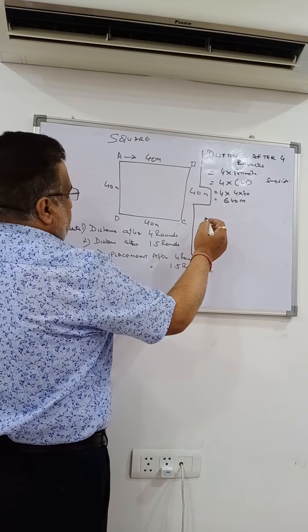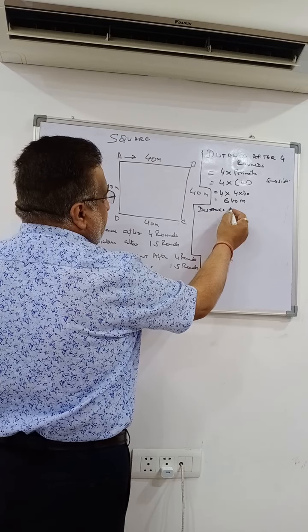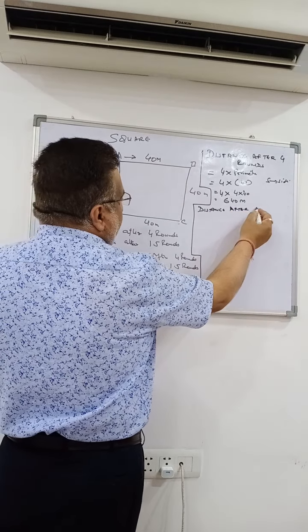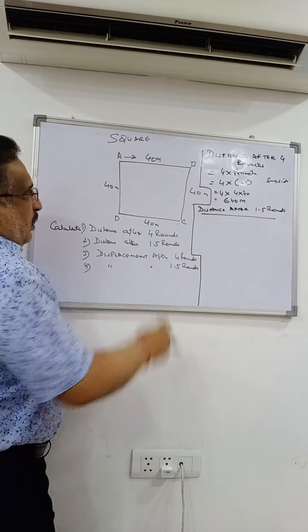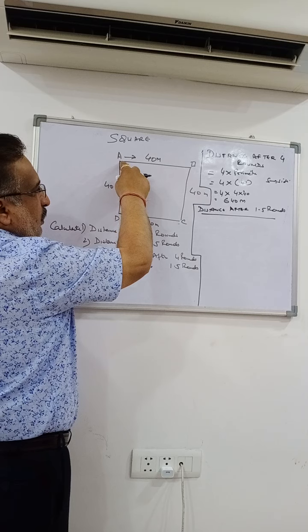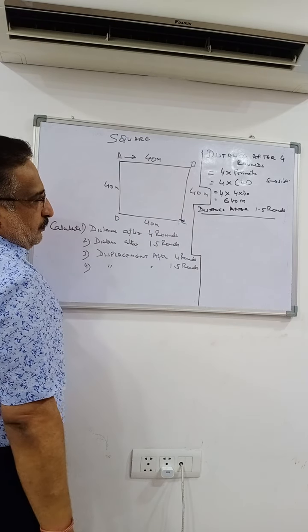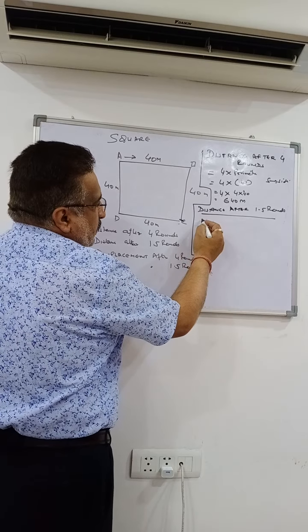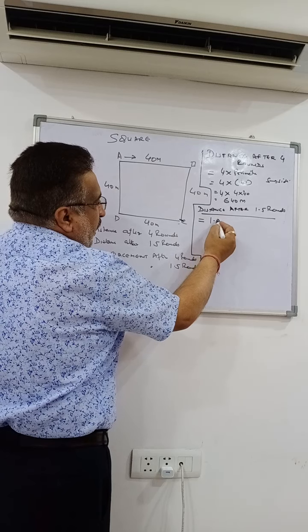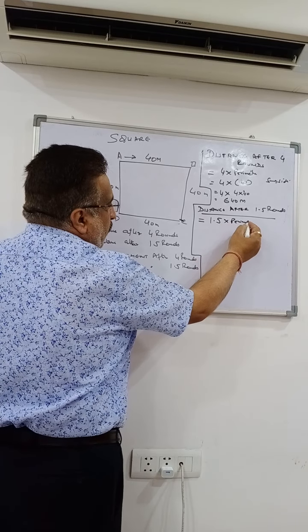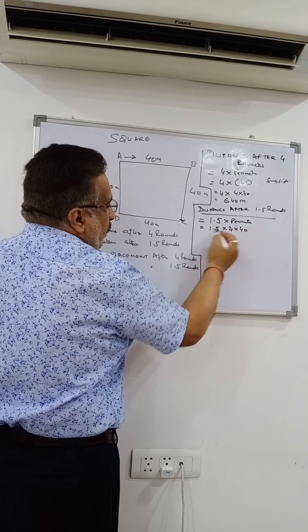Then the distance after 1.5 rounds. Distance will be equal to 1.5 into perimeter, which is 1.5 into 4 into 40.